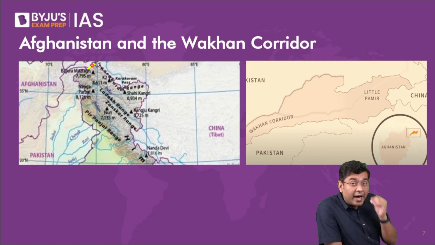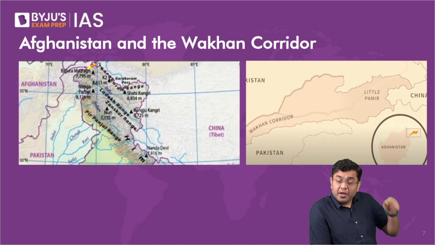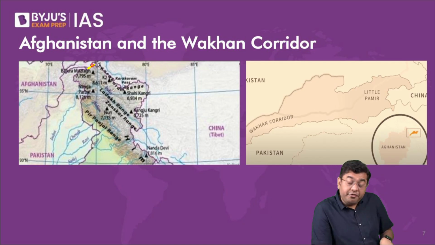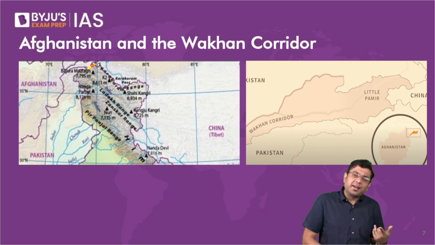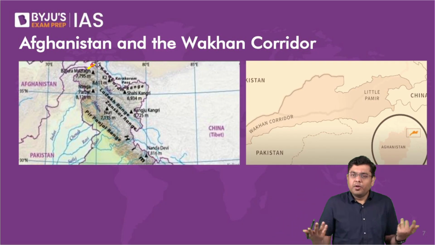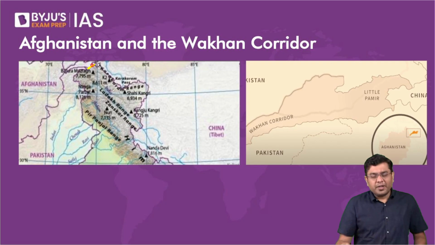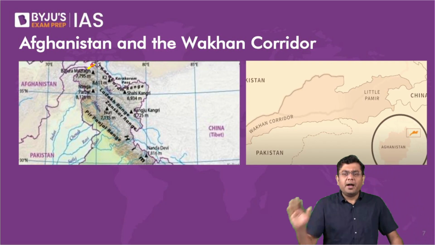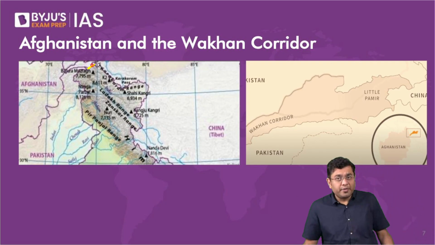And this is the argument which India makes at the global diplomatic table, where India basically argues that, look, all the various discussions that you have about Afghanistan's future, we deserve a say, and we should be brought to the conversation table because we are natural neighbors of Afghanistan. And it is here where Pakistan comes ahead and says that, no, this is not happening because the region that you are considering to be the border with Afghanistan, that is under our control. You don't share any border with Afghanistan.